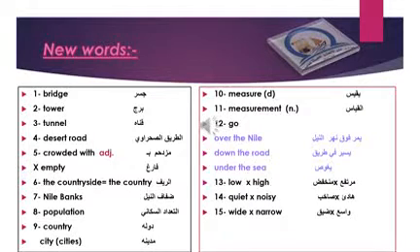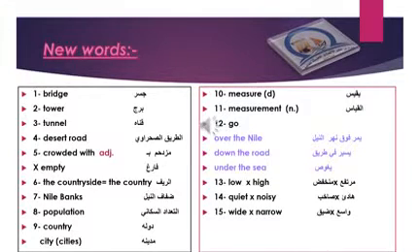Number 12, go. Go over the Nile. Go down the road. Go under the sea. Number 13, low, and the opposite is high. You should study hard to get high marks, and the opposite is low.